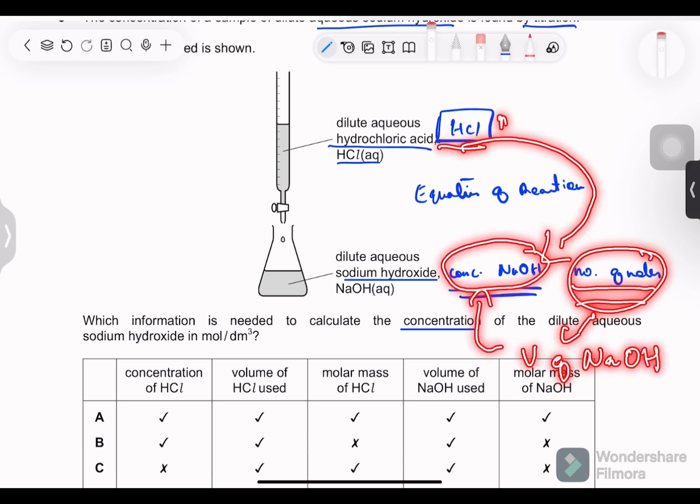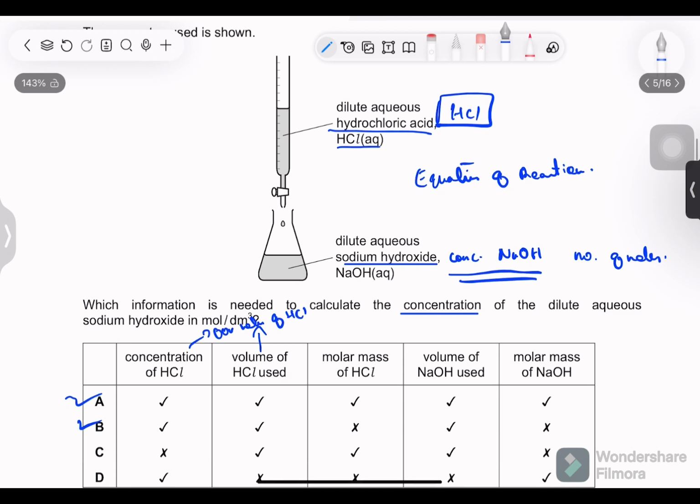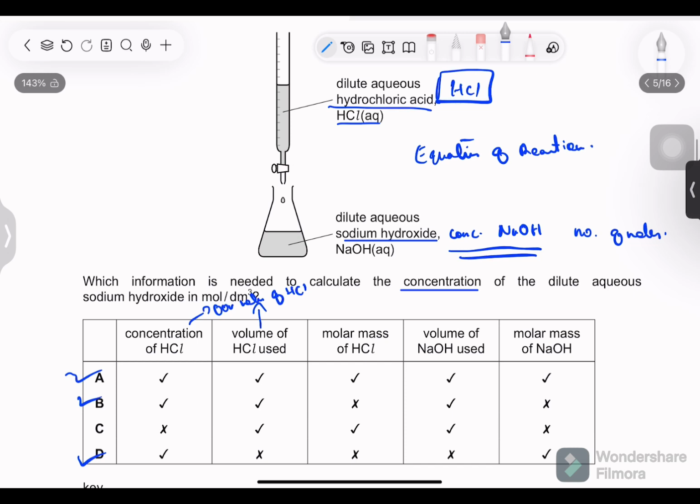But for the moles of HCl, what do we need? We need again concentration and the volume of HCl both, because if we don't have these two, we can't calculate the moles. So I hope this is clear. Concentration of HCl needed? Yes, it is needed. So A and B is correct. Why is it needed? For moles of HCl. Volume is also needed. So either option A or option B or option D. But no, option D does not have volume, so no option D.